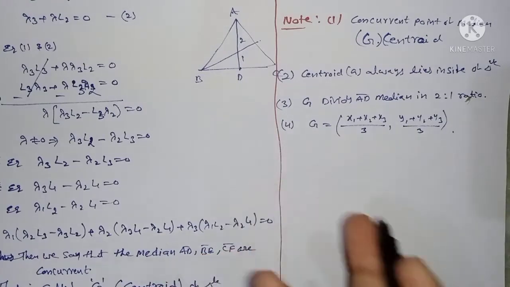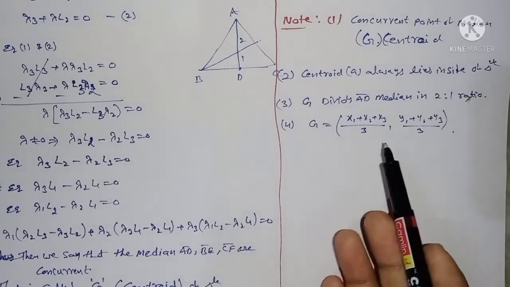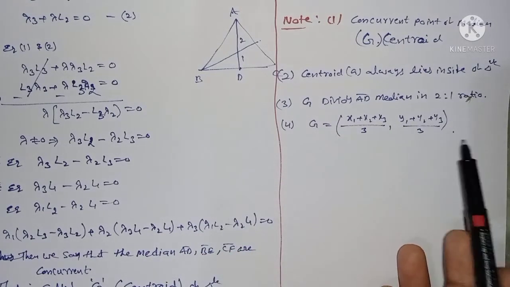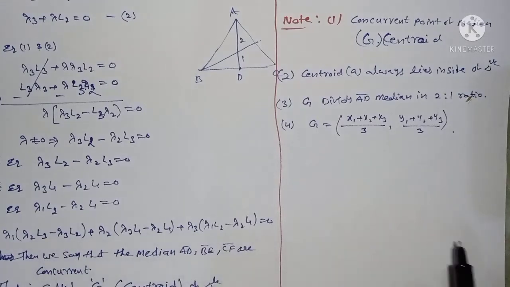Centroid means you can substitute and you get the answer here: x1 plus x2 plus x3 by 3, y1 plus y2 plus y3 by 3. This is the concept of the centroid. You can do problems; they are very simple. You can take any vertices given, then you can do the problem. But I will go over to the next topic, okay.